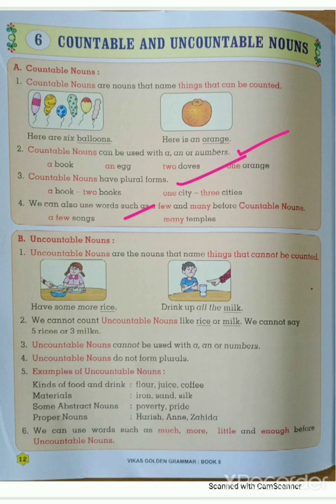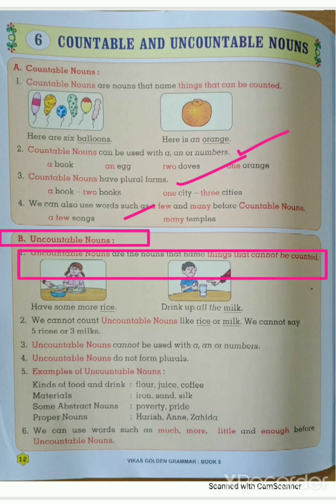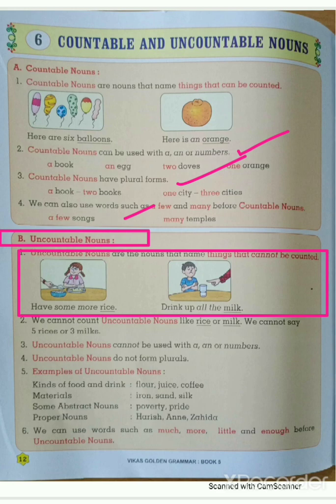Okay students, what is the next type? That is uncountable noun. Uncountable nouns are the nouns that name things that cannot be counted. This is very important, that things cannot be counted. We can't count it. Okay, here is an example given of rice. Students, have some more rice.